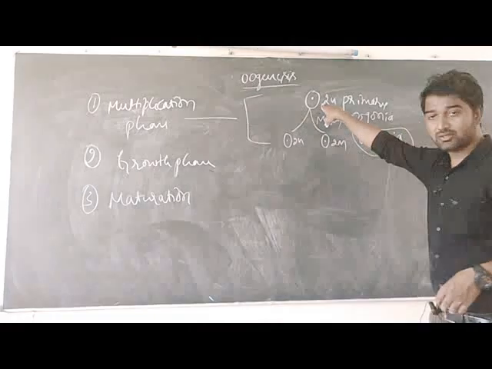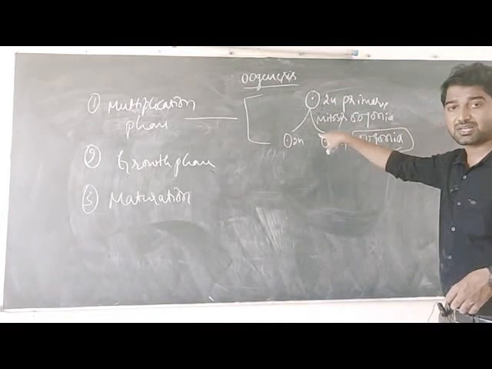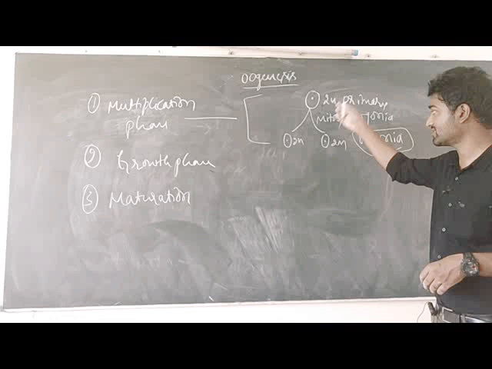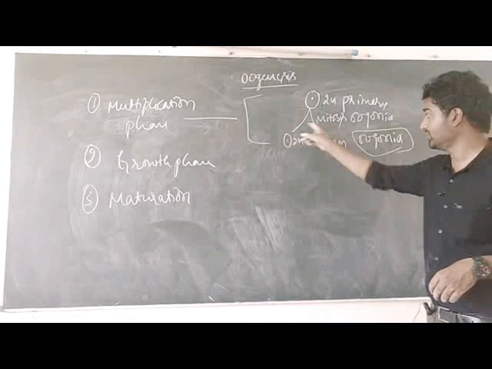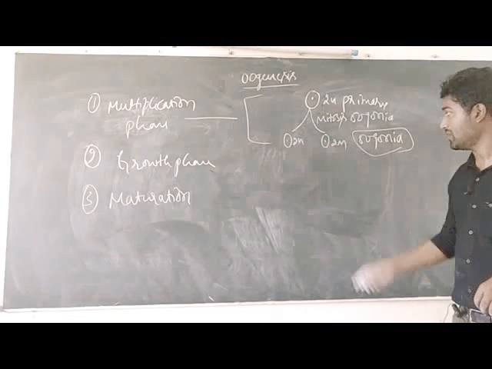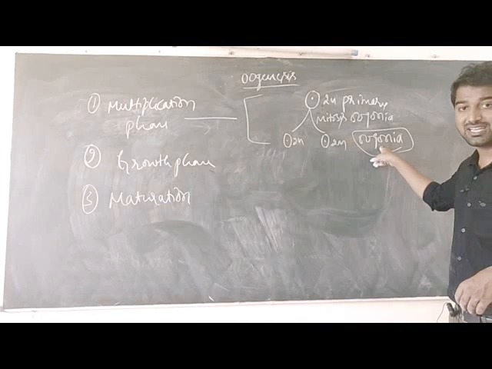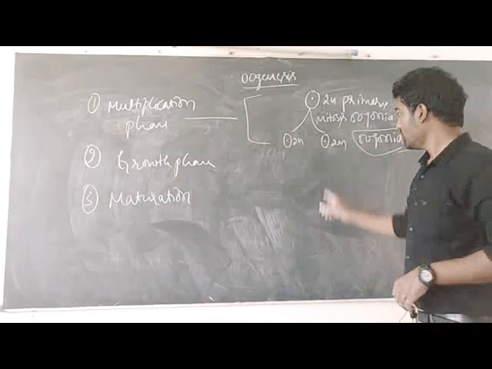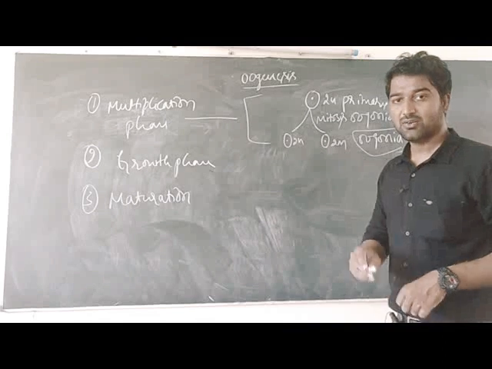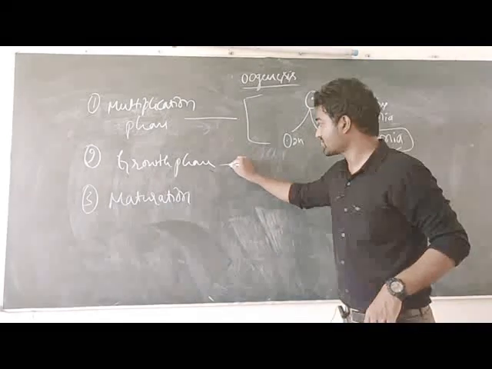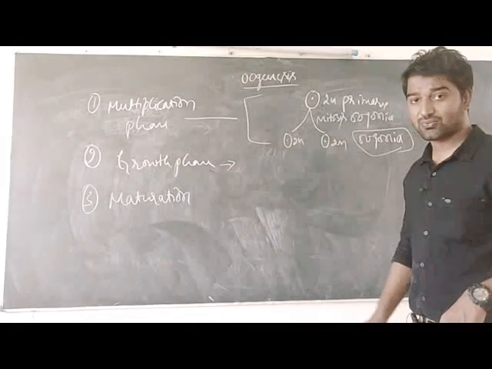Now primary oogonial cells undergo repeated mitotic division. As a result of this repeated mitotic division, 2 new daughter cells are formed, and these 2 diploid daughter cells we now call oogonial cells. And now one of the oogonial cells enters into the next phase, that is the growth phase.